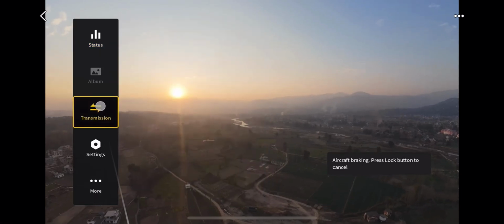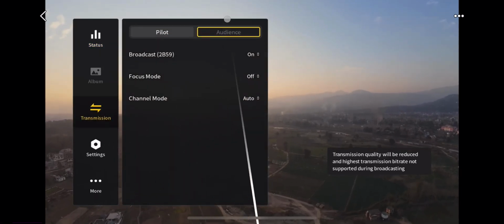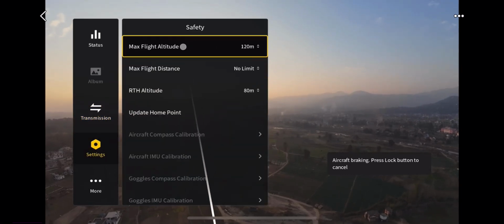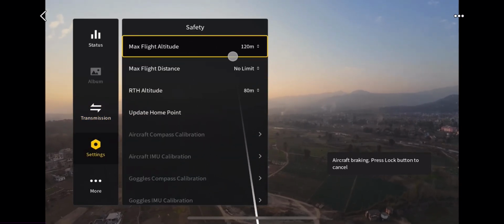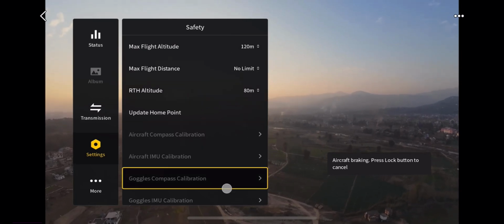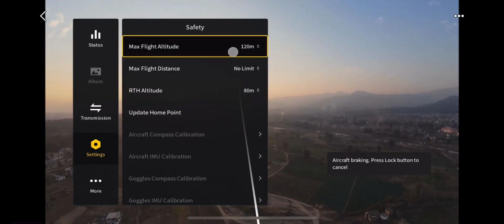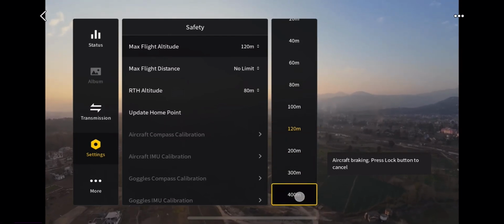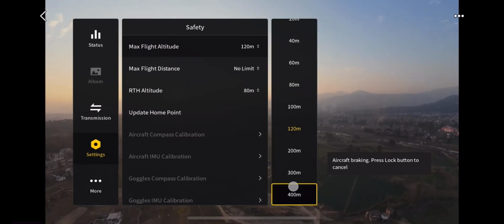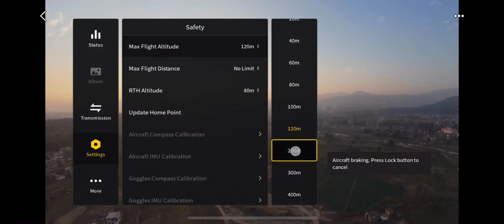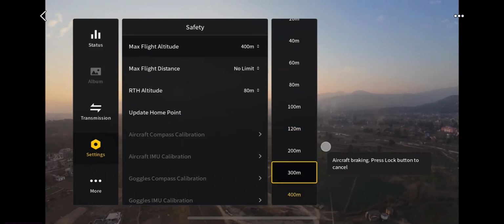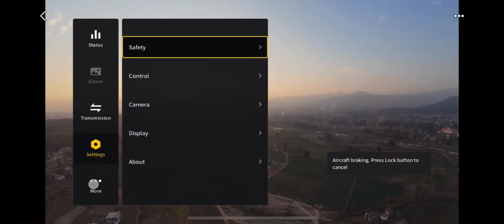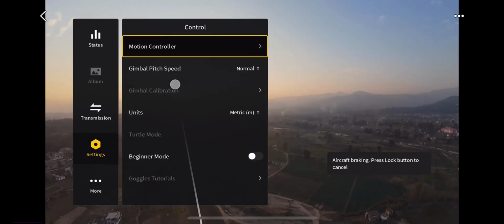On the left side you'll be able to see status options. You'll be able to see transmissions, settings, and inside the settings, under safety, you can select your height also. These are the only options you can select here, like height and max distance. With these values you can definitely play around. And to scroll these main options, you have a scroll option also, or else you just need to push your remote towards the down direction.